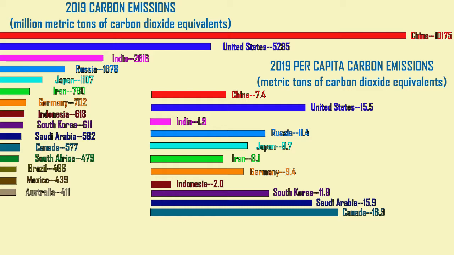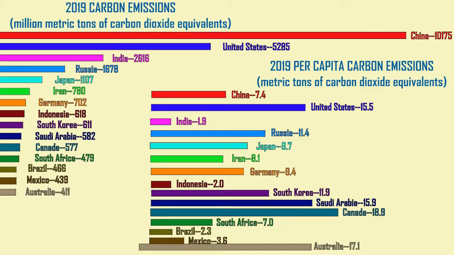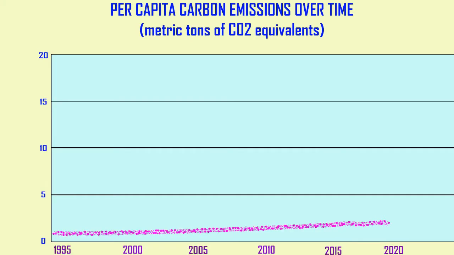While India produces a great deal of carbon emissions, divided by the population, it is less than 2 metric tons of carbon dioxide equivalents. There are countries which release more carbon dioxide per person than the United States, although not many, such as Saudi Arabia, Canada, and Australia. Most countries release far less pollution per capita than the average in the United States.